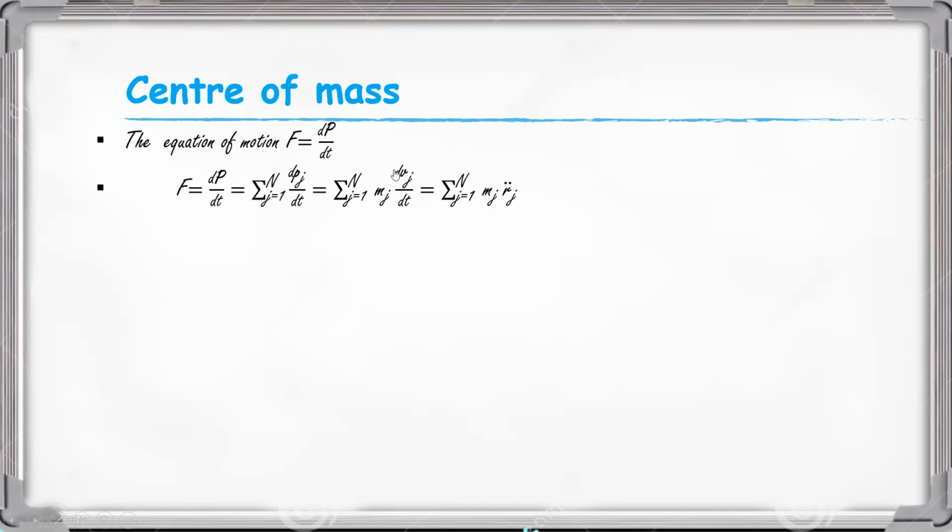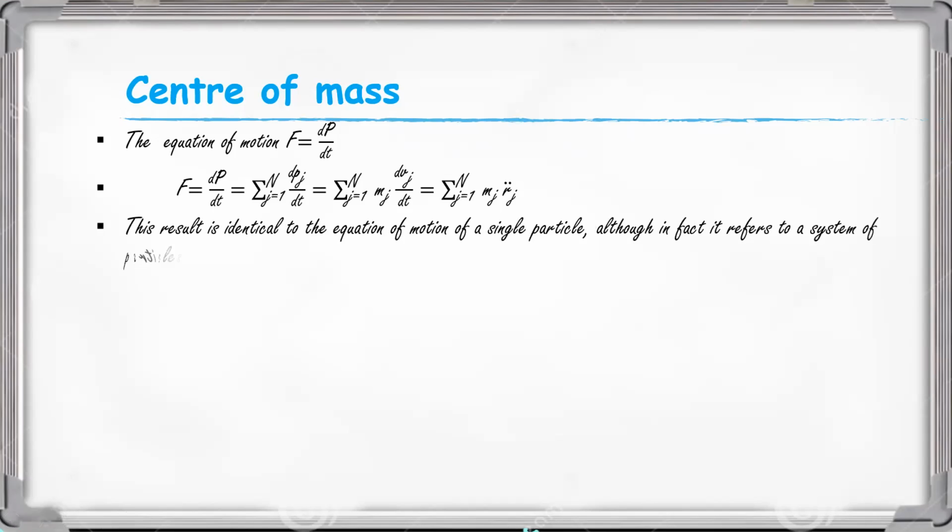Because the velocity is equal to r dot, then it is rj double dot. This result is identical to the equation of motion of a single particle, although in fact it refers to a system of particles.